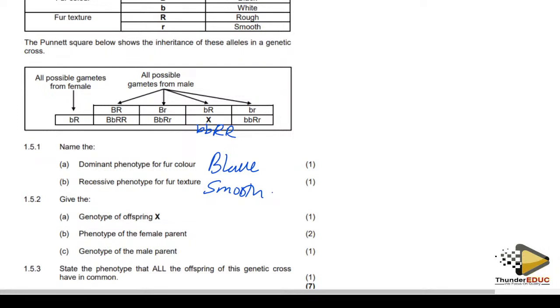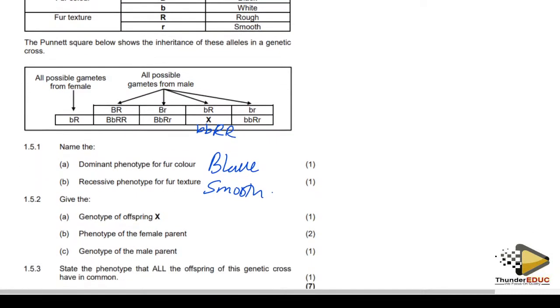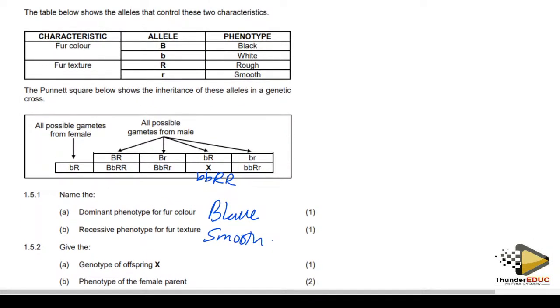Then they are saying the phenotype of female parent, this male and this female. They're saying the phenotype is capital B, capital R. Capital B is black, and the small b is white, and capital R is rough.